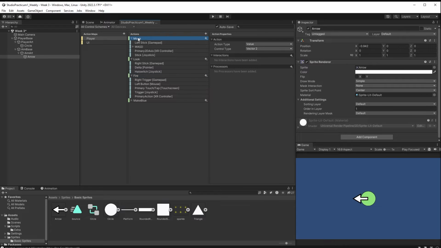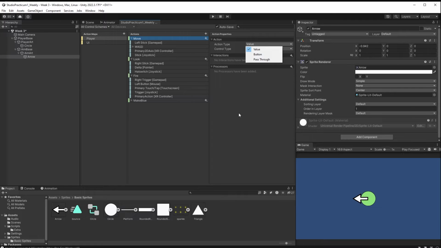There's a difference when I take a look at move. Move has different action properties right here. We have an action type of value, and the action type itself is referencing when the function is called. So with a value set, there's a number of different settings here. We've got ourselves value, button, and pass through.